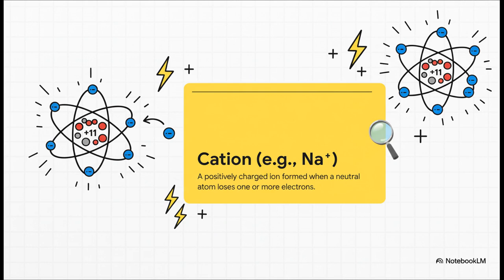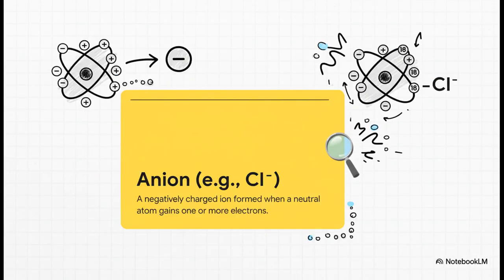Now by giving away its electron, the sodium atom is no longer neutral. It still has its 11 positive protons, but now it only has 10 negative electrons. This imbalance creates a positive charge. It becomes the sodium cation, which we write as Na+. And in the same way, chlorine, after accepting the electron, has its 17 protons, but now it has 18 electrons, so it becomes the chloride anion with a net negative charge, which we write as Cl-.